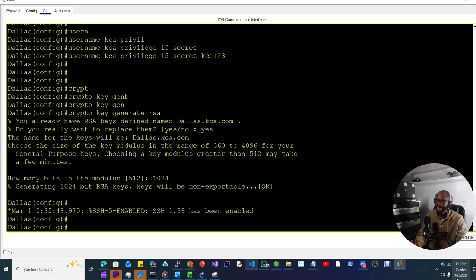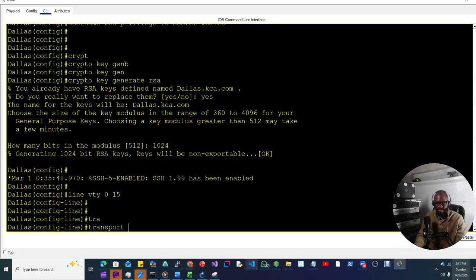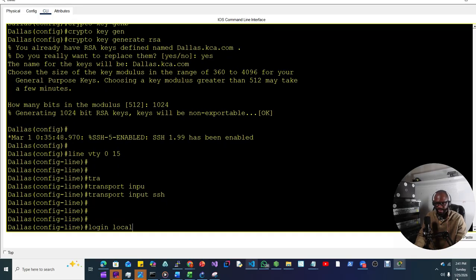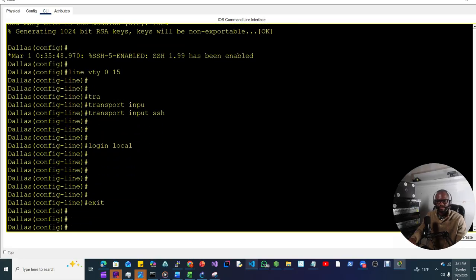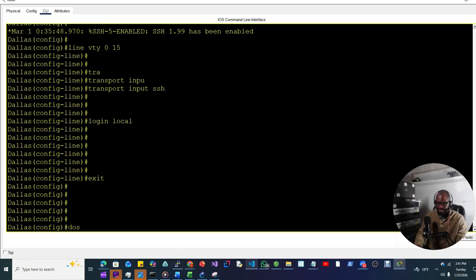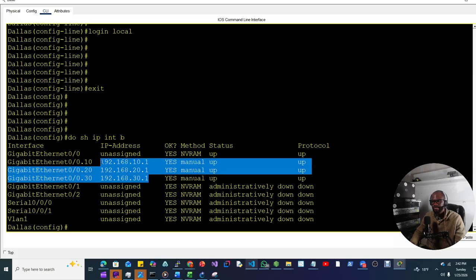And then we have to apply SSH on the line, inside line VTY 0 to 15. We say transport input ssh and login local. Now SSH is set up. Let's check the IP addresses first. Do show ip interface brief. So we have 192.168.10.1, 192.168.20.1, and 192.168.30.1 on the subinterfaces. Each one of these IPs can be used as a remote IP to SSH into the router.